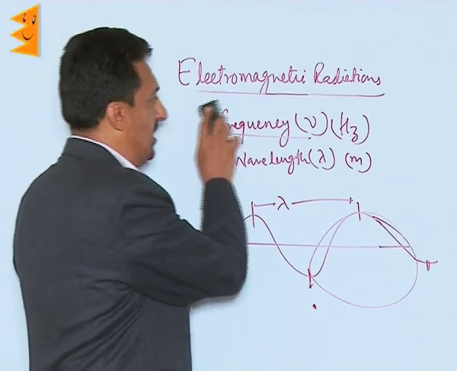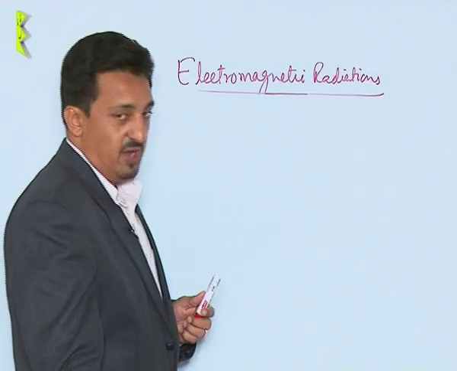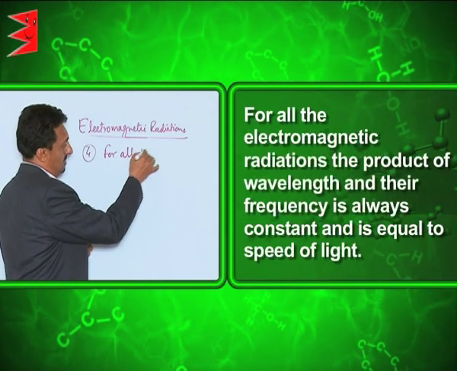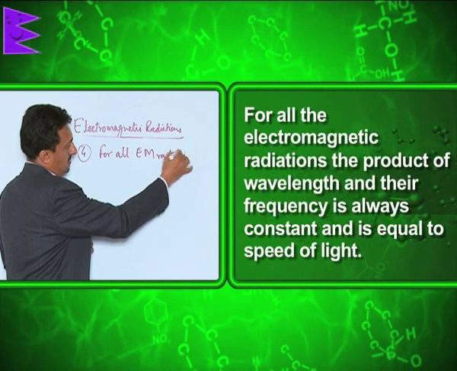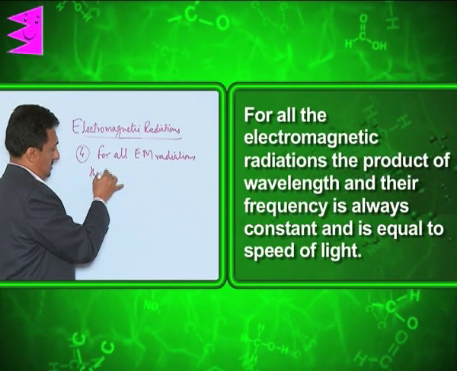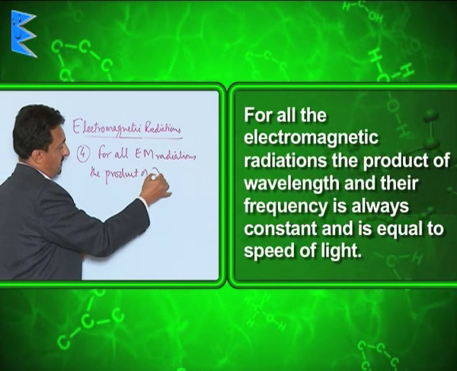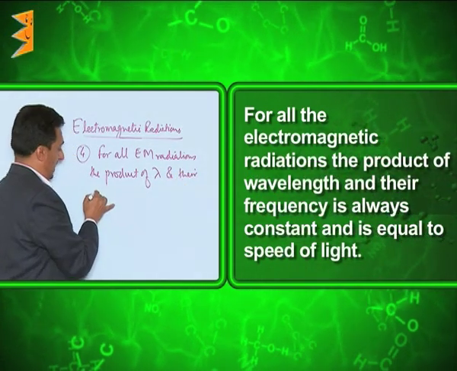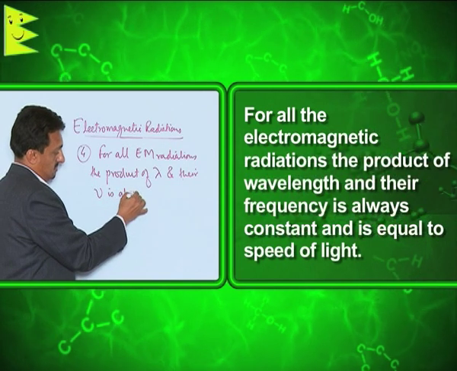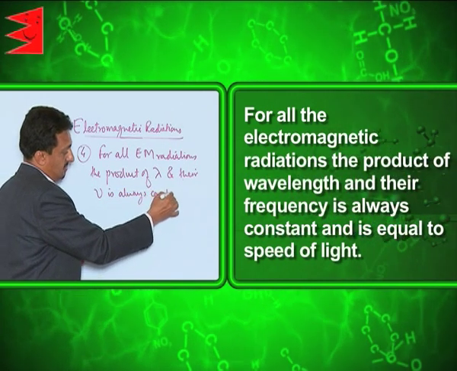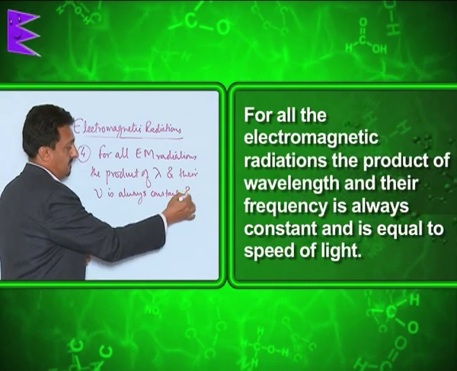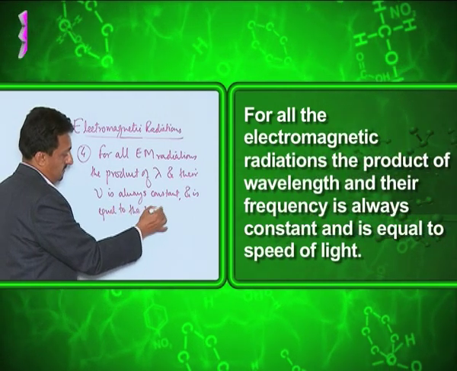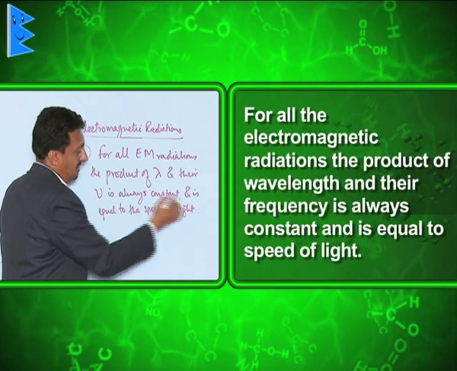Now, according to this theory of EM radiations, the next point is that for all EM radiations, the product of wavelength and their frequency is always constant and is equal to the speed of light.